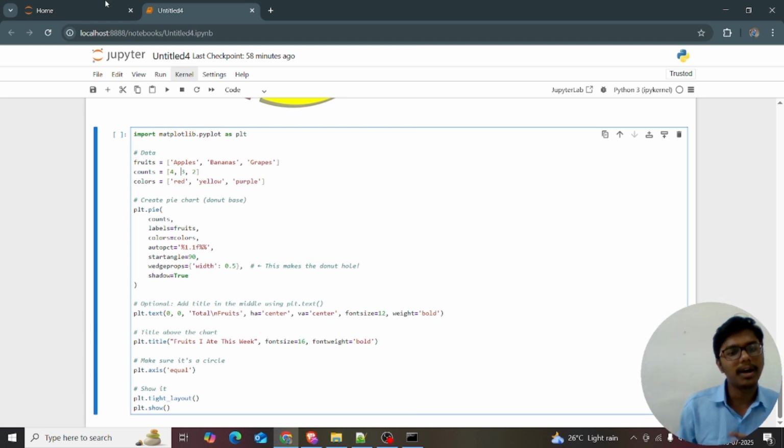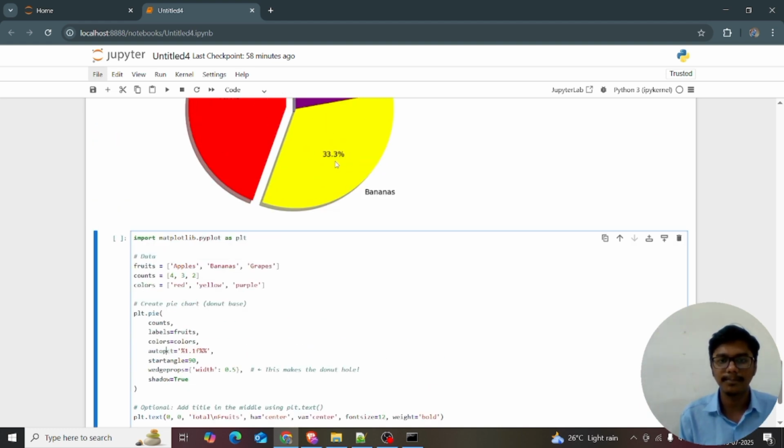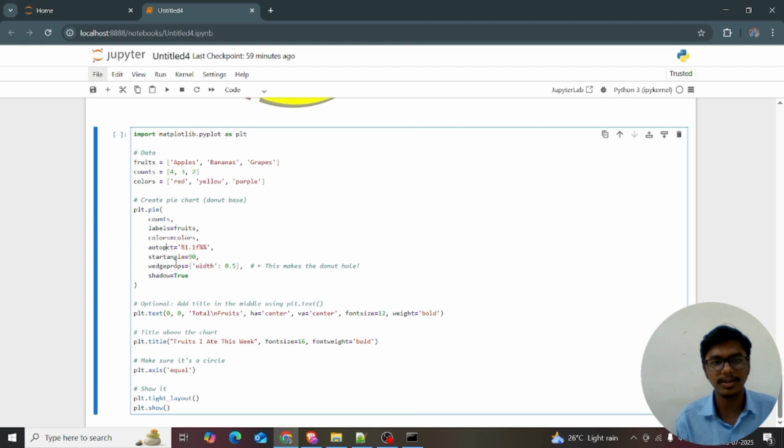So plt.pie of counts, labels is equal to fruits, and colors is equal to colors. I'm giving the colors, and autopct means showing the fruits as percentages. I just want to see the percentage, so I'm using the format %0.1f. Make note of it, this is very important for the pie chart. Make use of it in the pie chart.